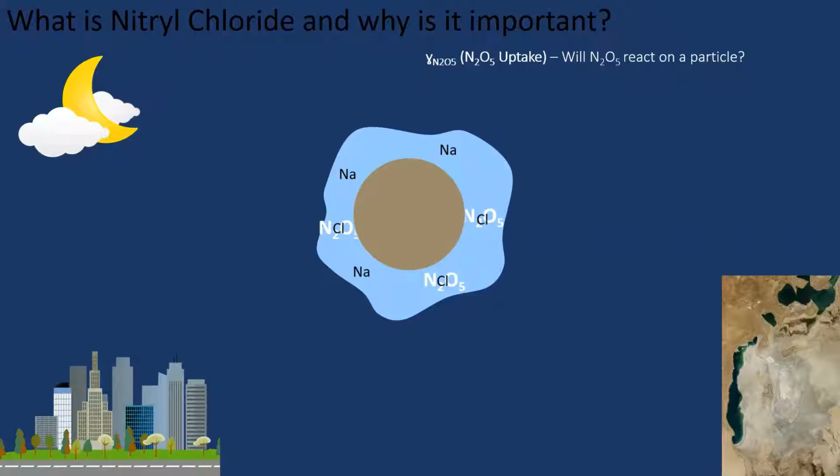If chlorine is present, the N2O5 will react to form ClNO2. And this is another important process that is referred to as ClNO2 yield, which is defined as the fraction of reacted N2O5 that actually forms ClNO2. So in this animation, for example, the ClNO2 yield would be 1, since all of the N2O5 that is reacted goes to ClNO2 formation. So once ClNO2 forms, it will diffuse out of the water layer into the troposphere, and it'll accumulate over the course of the night.